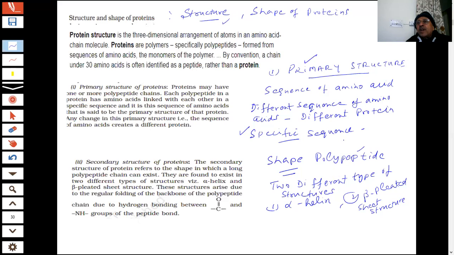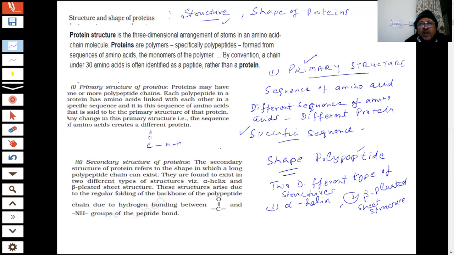Why do they arise, students? Why do they take such a shape? Why will anything take a shape? There must be some bonds formed. Obviously. And here, what type of groups do you have? You already know, you have CO and NH type of groups, students.